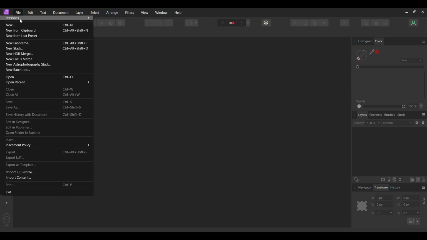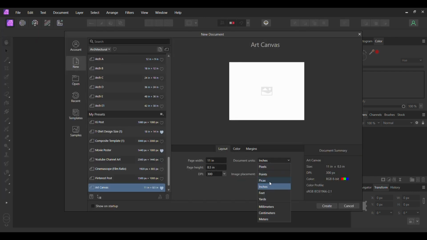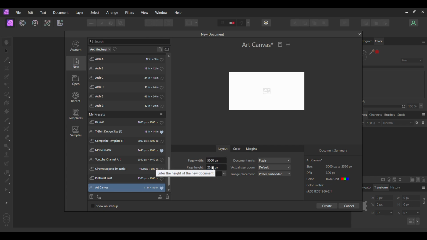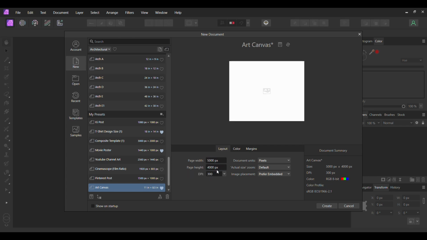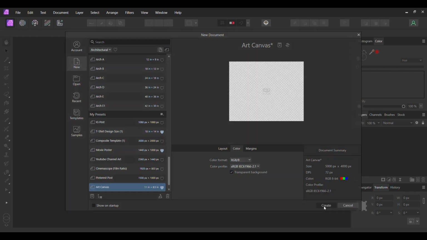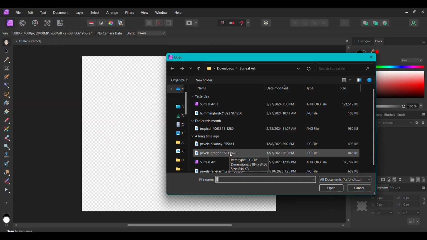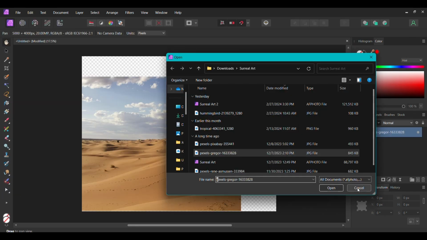First, go to File, New, then go to Layout. In the Documents unit, set it to pixels. After that, set the page width to 5,000 pixels and the page height to 4,000 pixels. Set the DPI to 72. Now go to the Color tab and check the transparent background. Click Create. Next, go to File, Open, and drag the image of the desert onto the document.